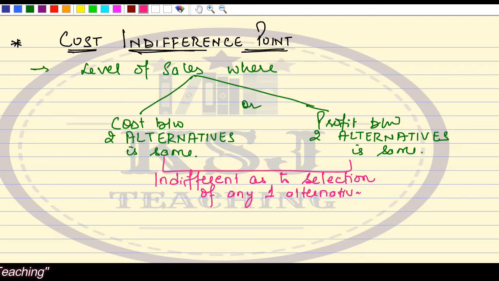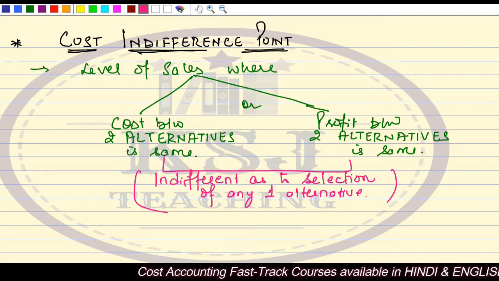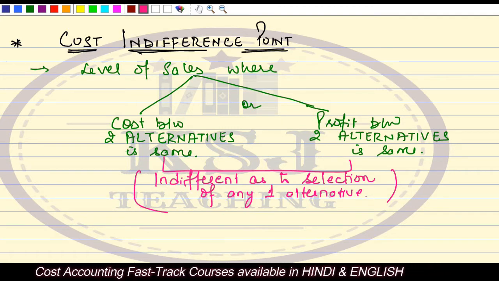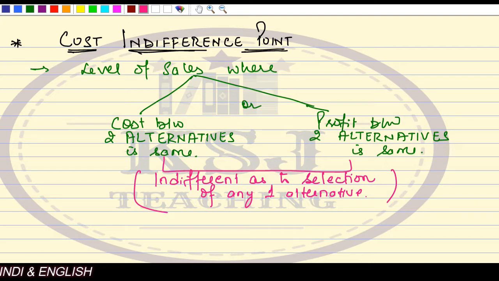This is the cost indifference point: you will be indifferent between the two alternatives in terms of cost if the cost of the two alternatives is the same or the profit between the two alternatives is the same. So you will be indifferent as to the selection of any one alternative.